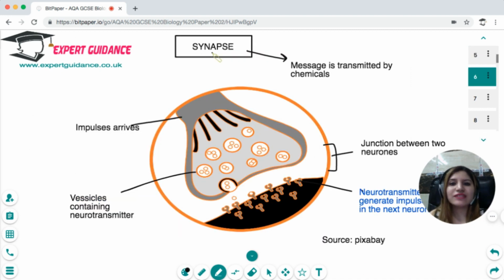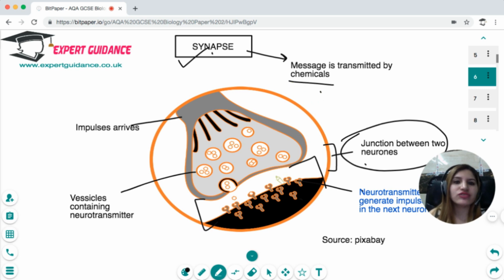Next we have the synapse. Now, you know that the message in the neurons is transmitted by electrical impulses. But there comes a point which is a junction between two neurons. This junction, or the gap between the two neurons, is the synapse. And here the message is not transmitted electrically. It is transmitted by chemicals called neurotransmitters.